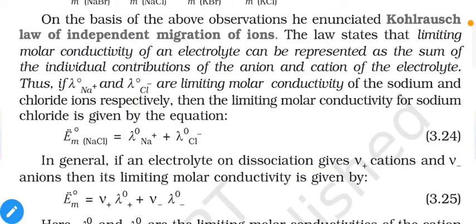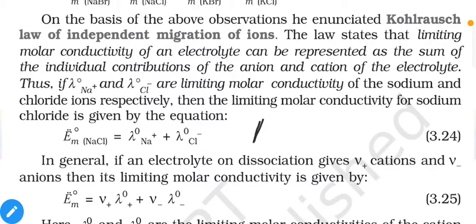Thus, if lambda m naught Na plus and lambda m naught Cl minus are the limiting molar conductivities of sodium and chloride ions respectively, then the limiting molar conductivity of sodium chloride is given by the equation: lambda m naught NaCl is equal to lambda m naught Na plus plus lambda m naught Cl minus. That means the limiting molar conductivity of the NaCl molecule is equal to the limiting molar conductivity of the Na plus ion plus the limiting molar conductivity of the Cl minus ion.